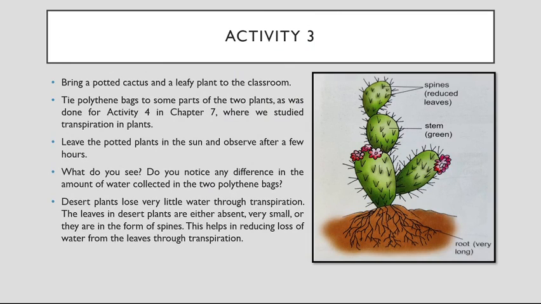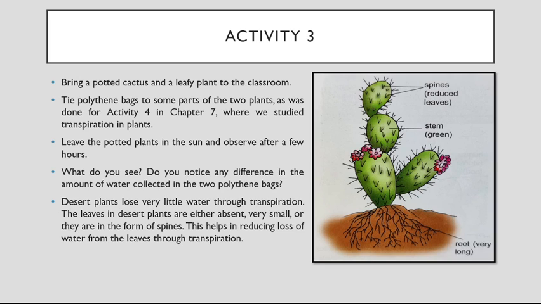The next is activity number 3. What do we have to do? Bring a potted cactus and a leafy plant to the classroom. Tie a polythene bag to some part of the two plants, as was done in activity number 4 in chapter 7. We have to just tie the polythene bag on the leaves, where we studied transpiration in plants. Now here we are going to see the transpiration process in these two different plants.